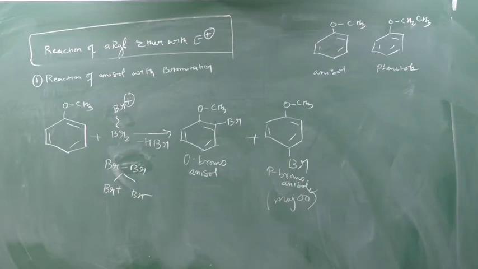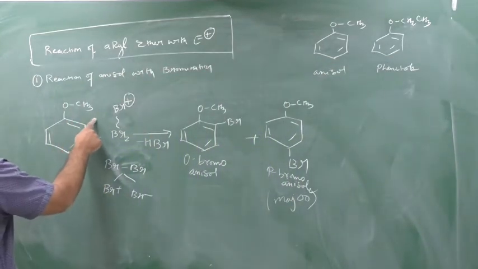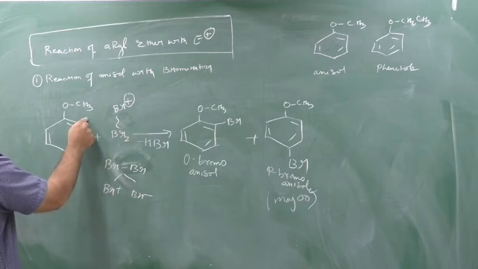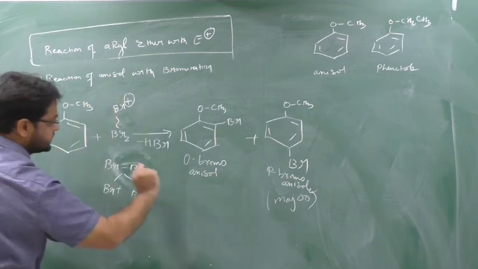Understanding or not? Clear this part? Again here resonance will take place. Yes or no? This resonance takes place. This bond will come here. Here minus charge will take place. Here Br will come. So there is one hydrogen here. This hydrogen will release as H plus by giving its bond back. Again this will be stable. So this H plus will react with this Br minus.